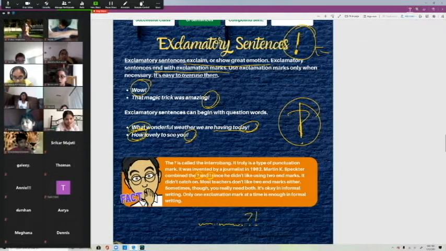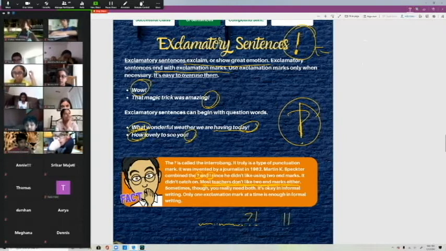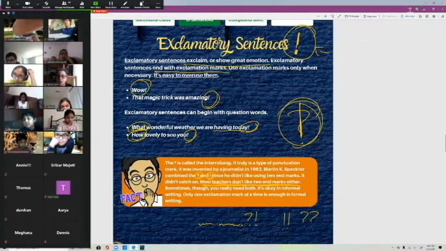Have you guys ever seen that? Yeah. So most teachers don't like two end marks together. I just learned about this thing today while I was prepping for this, but I don't like seeing that. But sometimes though, you really do need both.